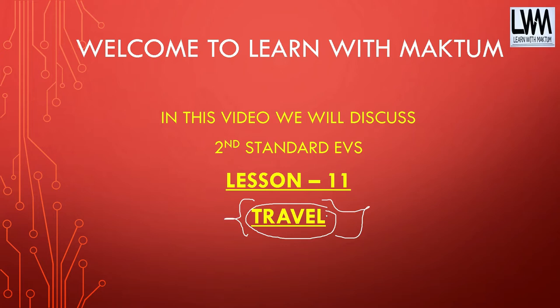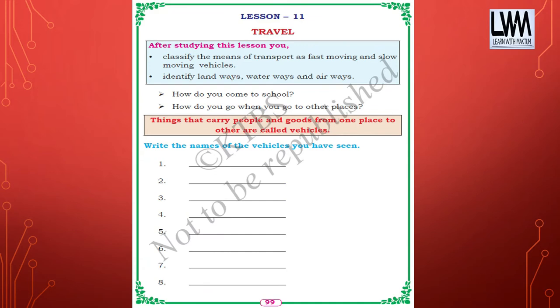In this lesson you're going to see some of the vehicles and their classification. Some vehicles go on land, and some can go in air and also in water. That is what we are going to study in this lesson. Let us move, kids.